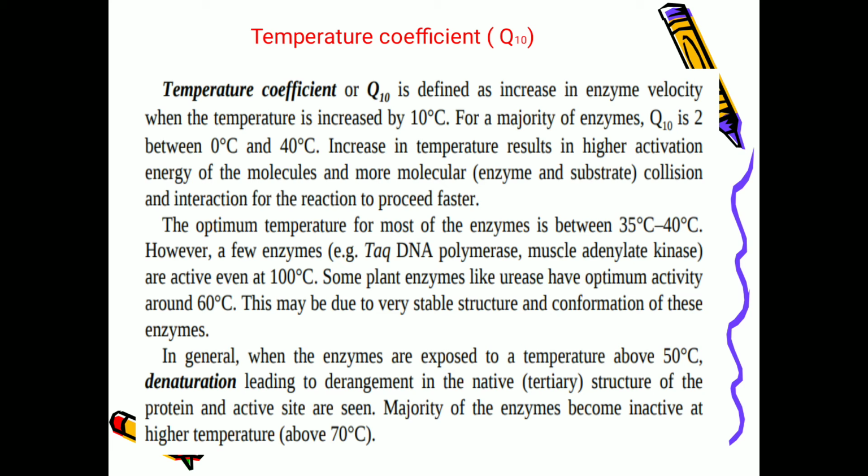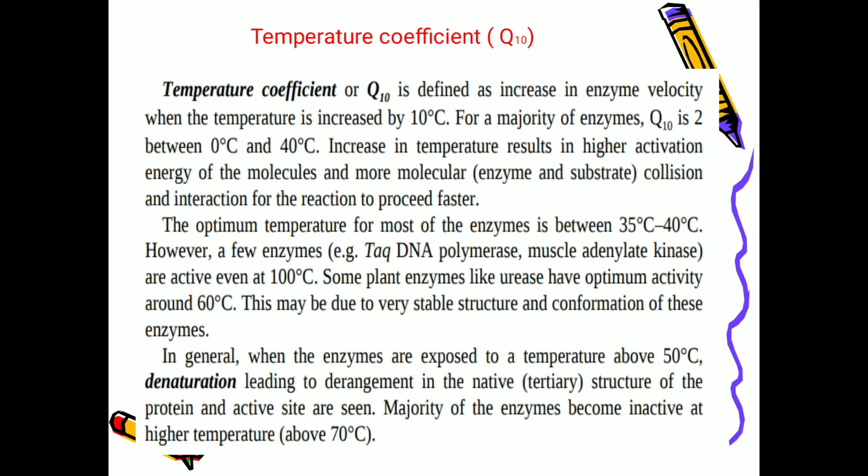In general, when enzymes are exposed to a temperature above 50 degrees centigrade, what happens? Denaturation, leading to rearrangement of the native tertiary structure of the protein and the active site, and the majority of enzymes become inactive at higher temperatures, above 70 degrees centigrade.